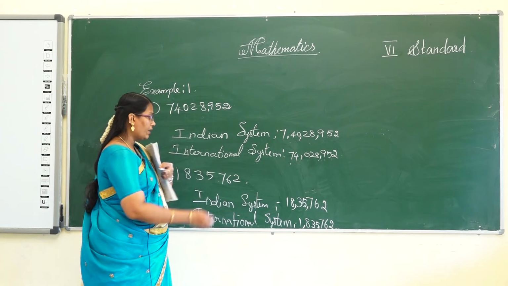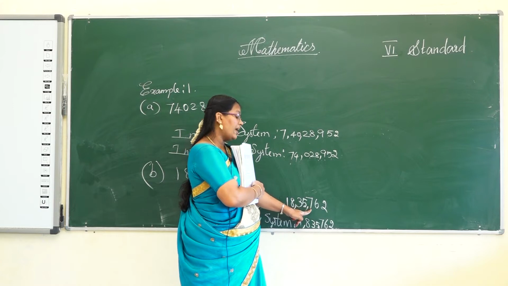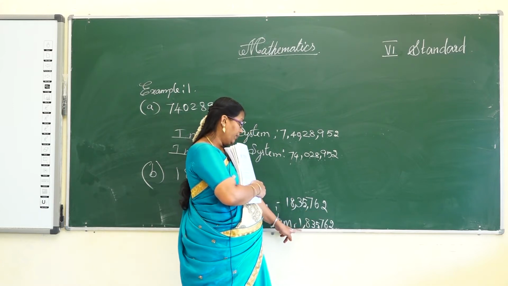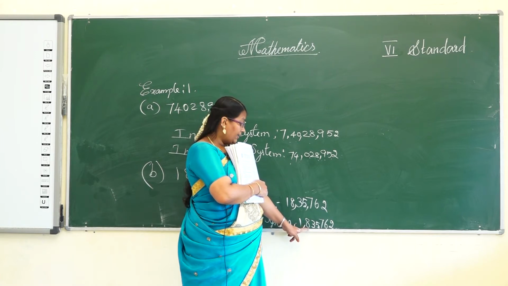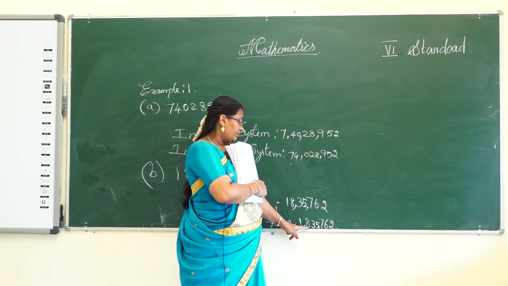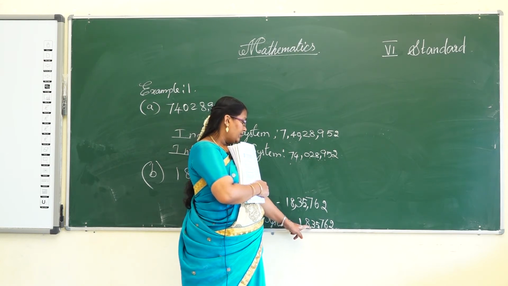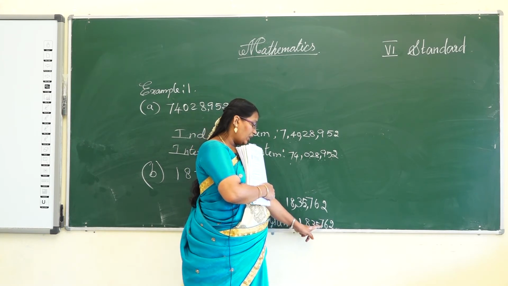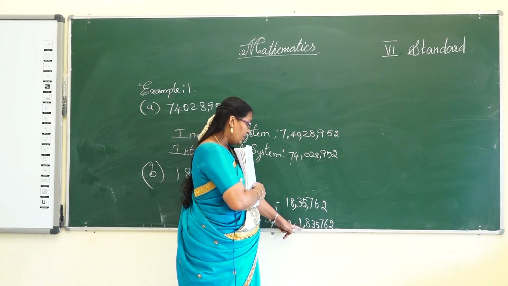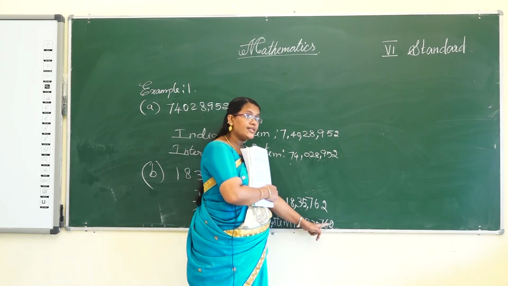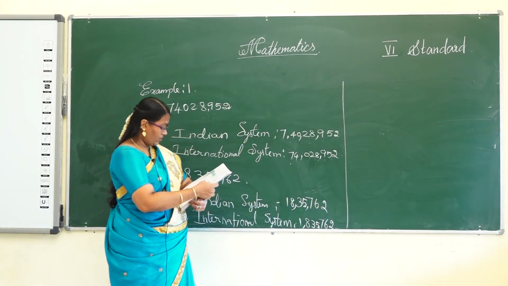So how can you read this? 18,35,762 in the Indian system, and 1,835,762 in the international system. I hope you all understand this concept.